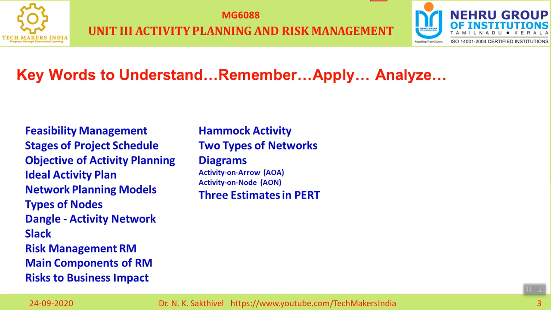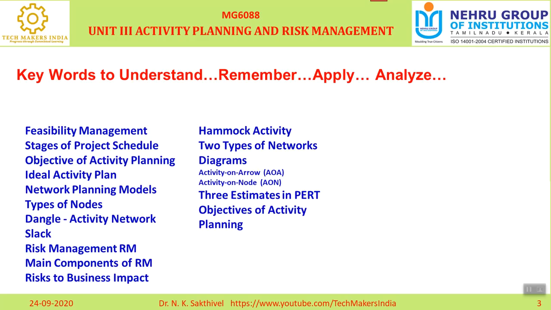I can complete within 90 days, but I am requesting 100 or 105 days. That is called TPESS. Like this, there are three estimations under the program evaluation review technique. This is a tool; once you install the tool, you can understand all the concepts.